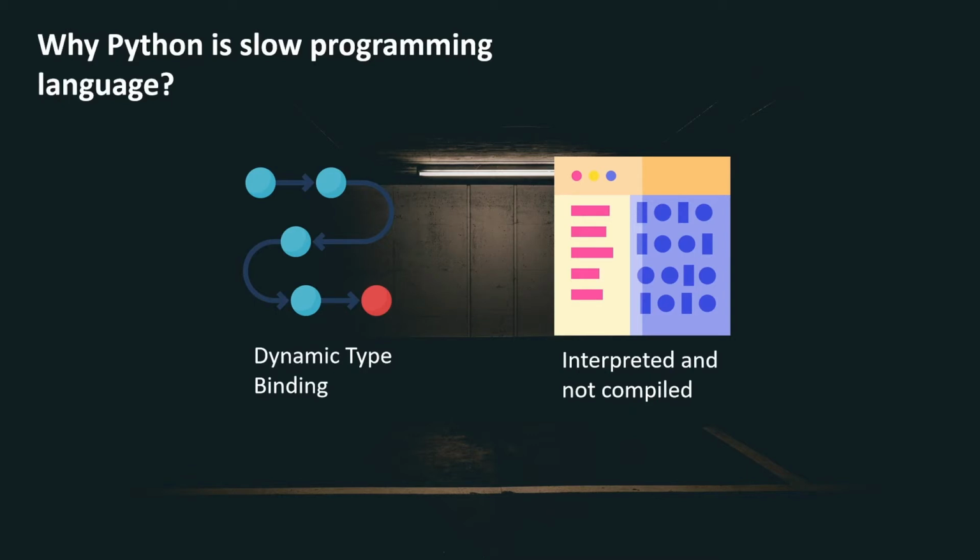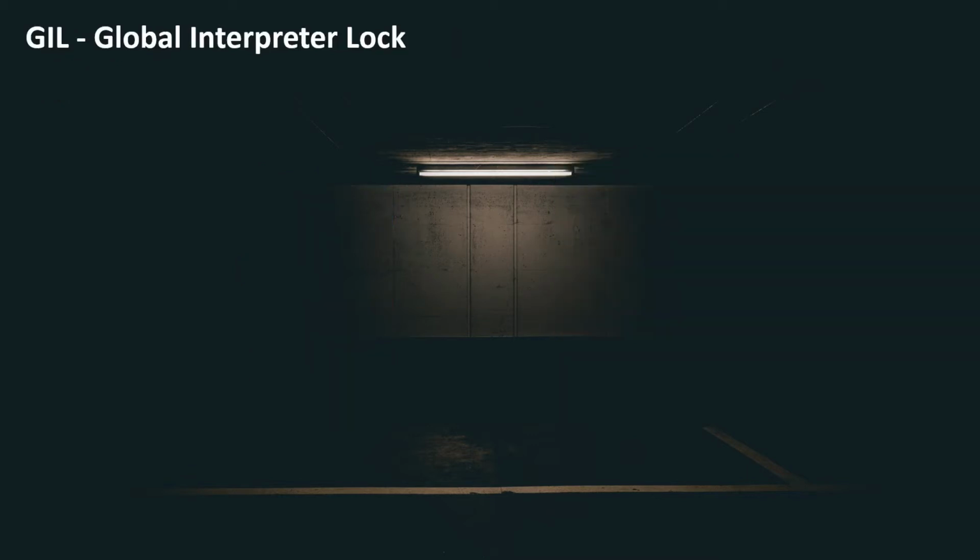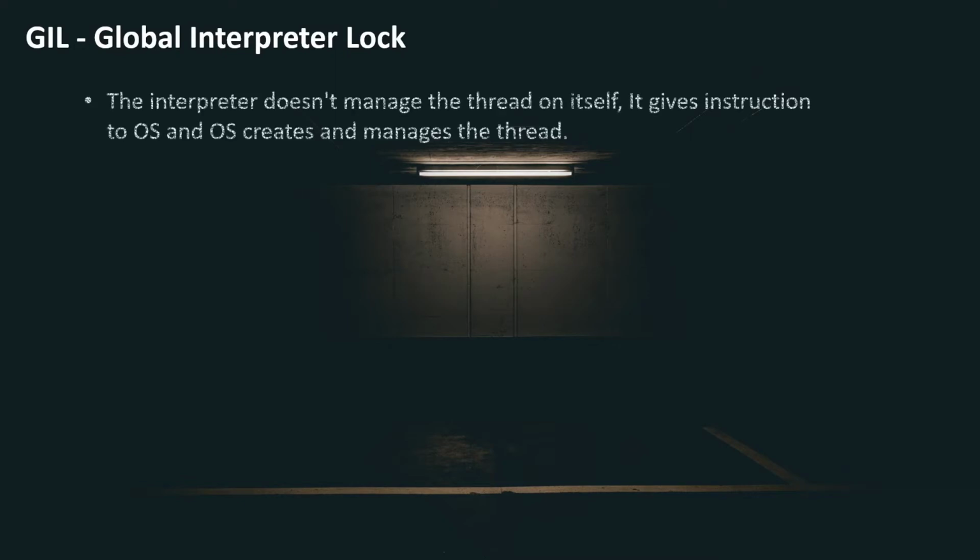So these are the two primary reasons, but the big and infamous reason for Python is called the GIL, the Global Interpreter Lock. So what does it mean? An interpreter does not manage threads on its own. It gives instructions to the OS, and the OS creates and manages the thread. We saw in the previous videos the meaning of parallelism and thread. So to create a thread and to manage that thread, we need the OS's help.